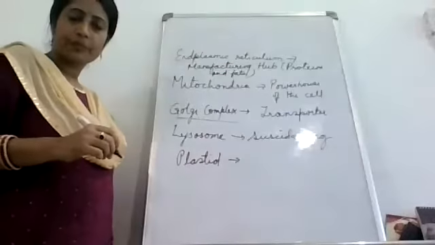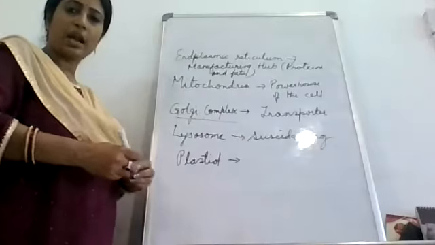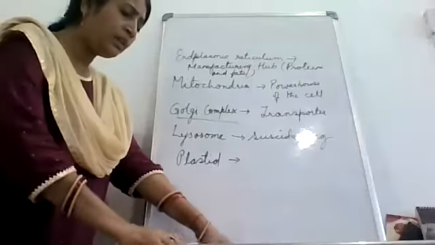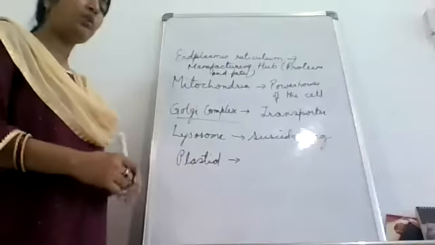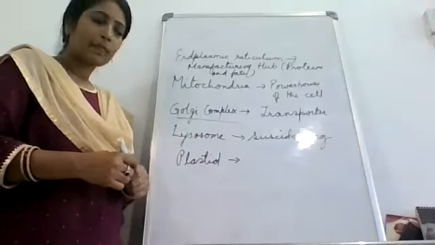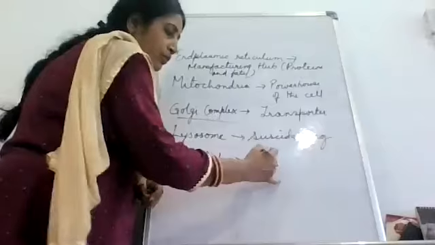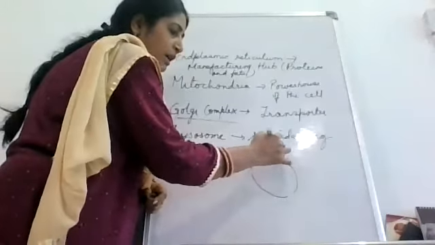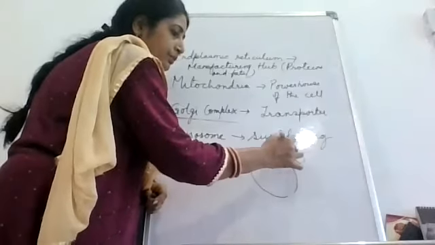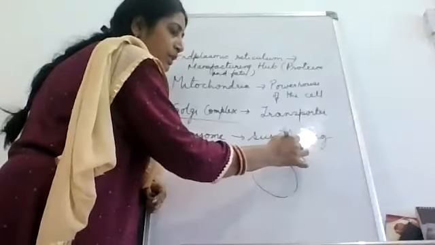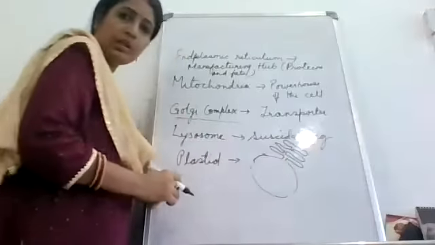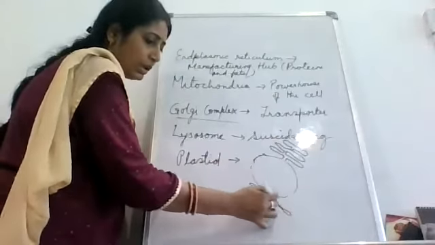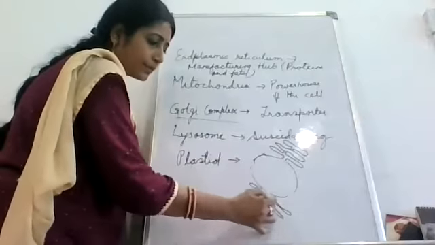क्लियर क्लास? Yes, ma'am. The first cell organelle that we are discussing here is what? Endoplasmic reticulum. And where is the position or site of the endoplasmic reticulum? Anyone? Where is the site? Near the nucleus. With the nucleus you can find this type of a structure. It is attached to the nucleus. Okay, like this. ठीक है, इस तरह से ये न्यूक्लियस के ही पास क्या होता है? अटैच्ड होता है.